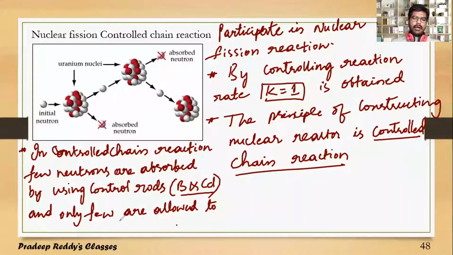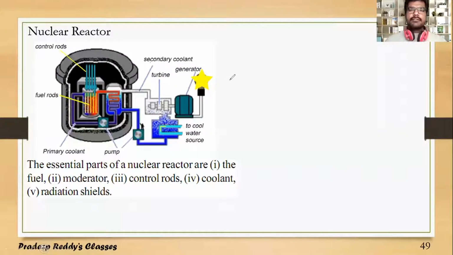Now let us learn how to construct a nuclear reactor. Students, as we know, nuclear fission is the source of enormous amount of energy, and that energy can be executed by constructing a nuclear reactor.